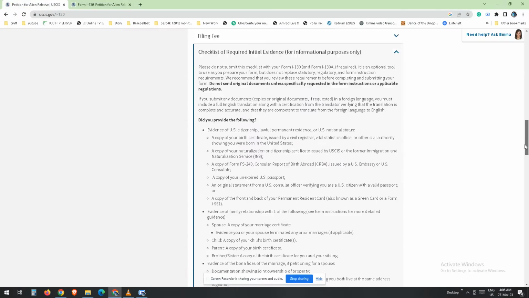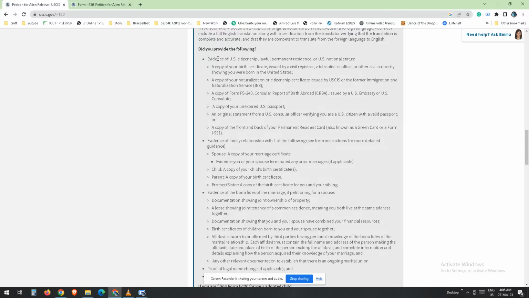Before you can begin filling out Form I-130, you must gather the necessary documentation, including proof of your U.S. citizenship or LPR status, a copy of your birth certificate, a copy of your marriage certificate, if filing for a spouse, a copy of your child's birth certificate, if filing for a child, a copy of your sibling's birth certificate, if filing for a sibling, a copy of your parent's birth certificate, if filing for a parent. Evidence of any legal name changes.